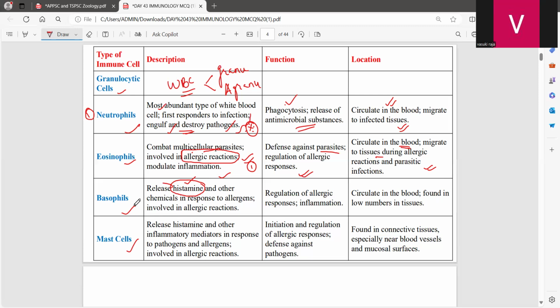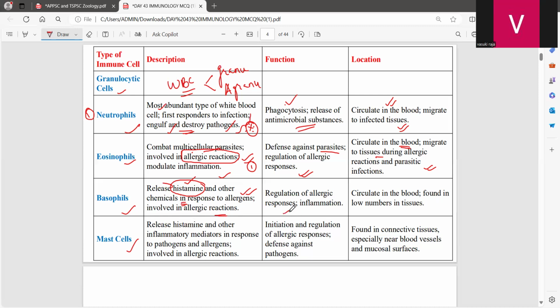These are not the only cells which release histamine; there are also other cells. We are going to read about those cells further. Here, basophils are the ones releasing histamine and other chemicals in response to what? In case they find any allergens. When the body is fighting against an allergen, the basophil is going to release histamine, and the histamine has some important effects. So that is the cell involved in allergic reactions.